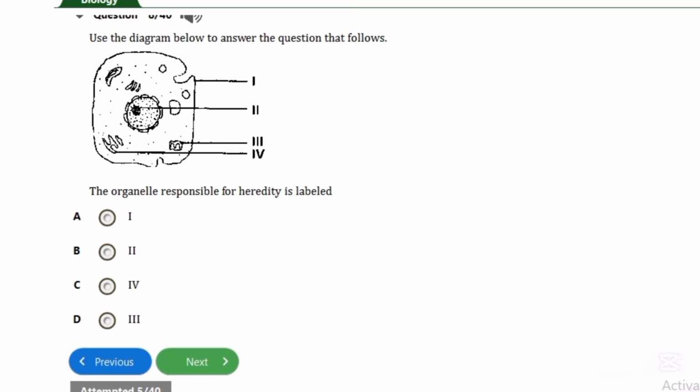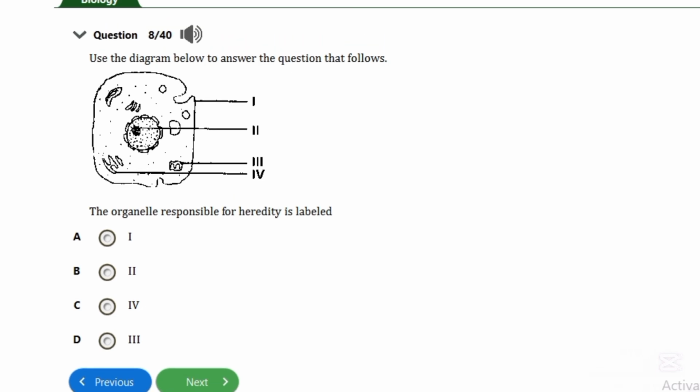So now the organelle responsible for hereditary is what? Firstly you have to know that hereditary is the transfer of what? Of traits or characteristics from parents to offspring. So now hereditary is in the nucleus. So which letter here marks the nucleus? That's II marks the nucleus.